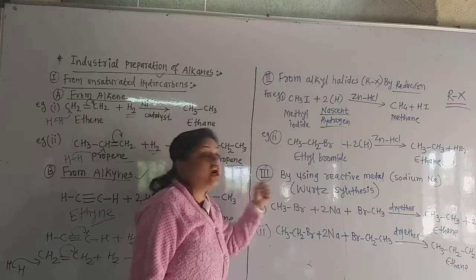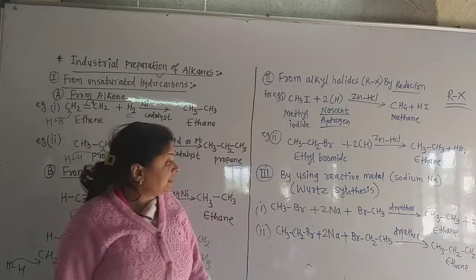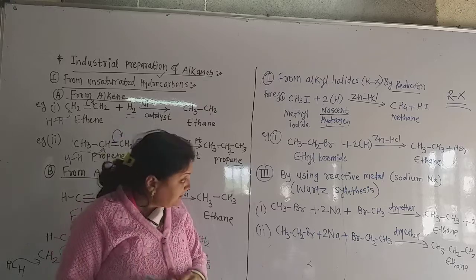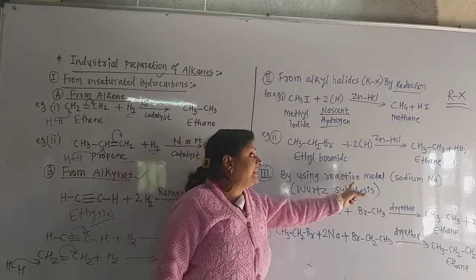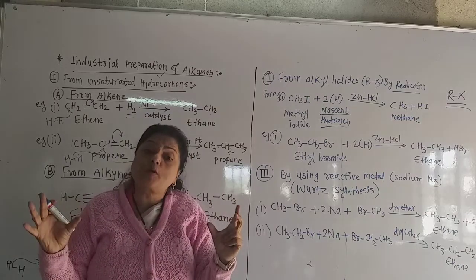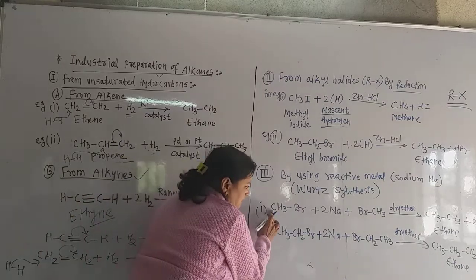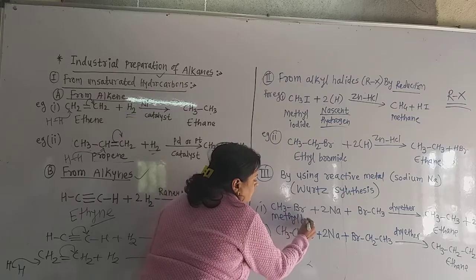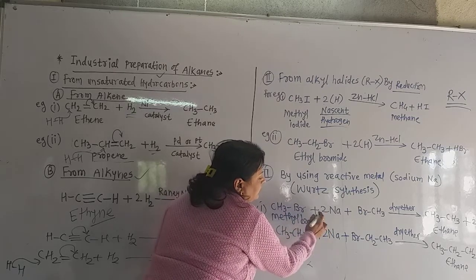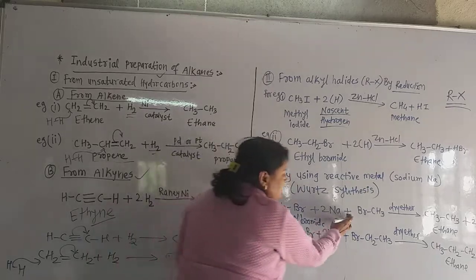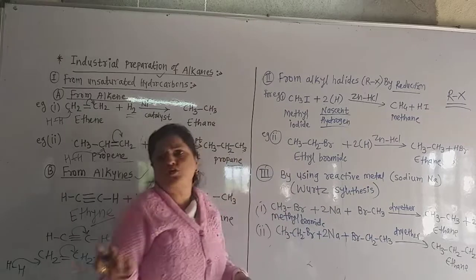Now the next method for the preparation of alkane is the Wurtz synthesis. Wurtz is the name of the scientist. And in this method we use the reactive metal sodium. Take 2 molecules of alkyl halide. See here, this is methyl bromide. Again I take here 2 atoms of sodium metal, plus I write this only in the opposite direction.